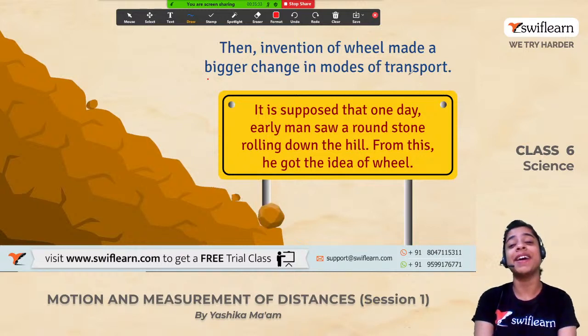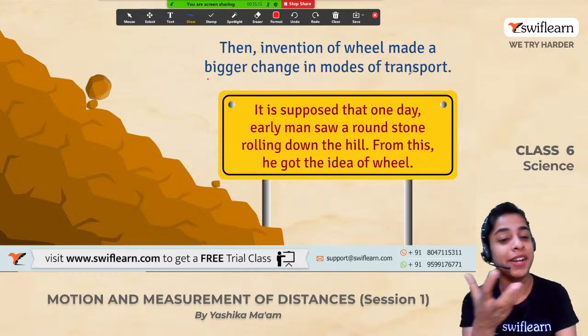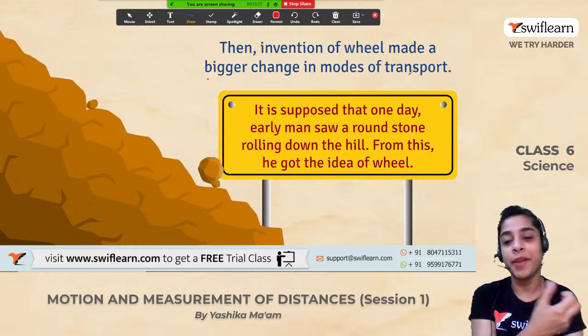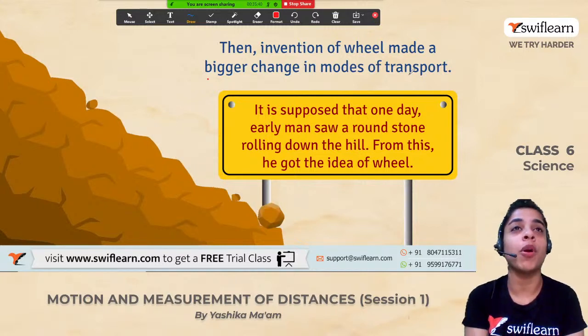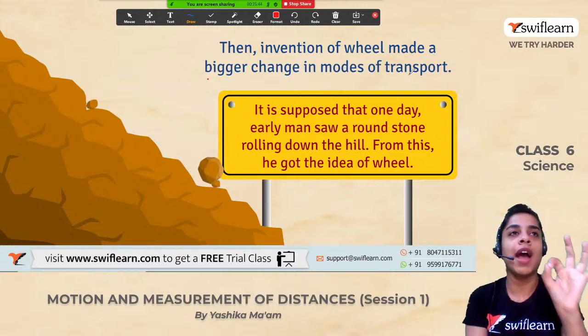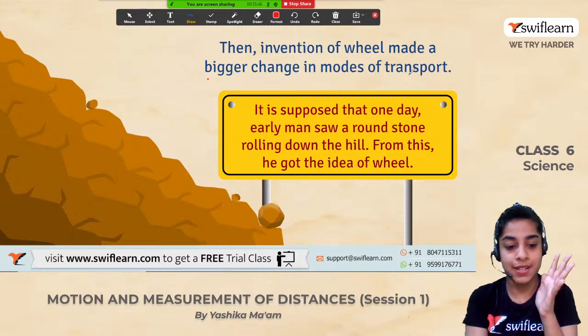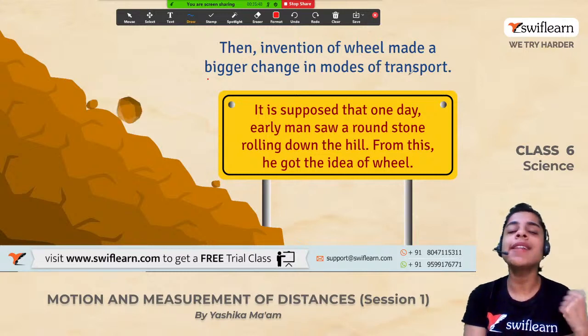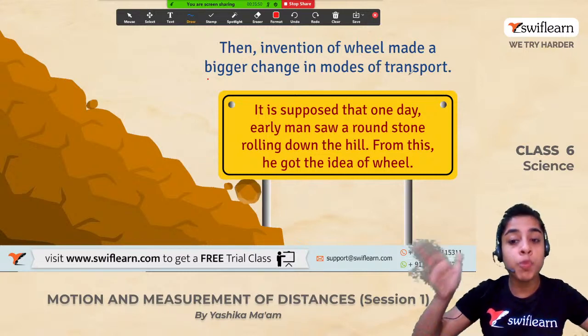Now, why? Again, this question comes. Why? Why is the wheel so important and what is the purpose that the wheel serves? Now, I would like to give you a very nice example. Let's suppose you have a huge box.